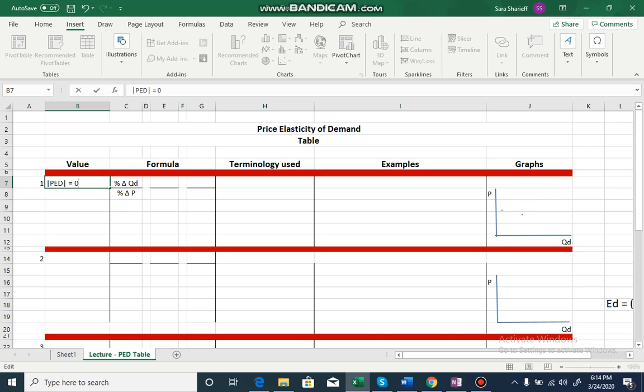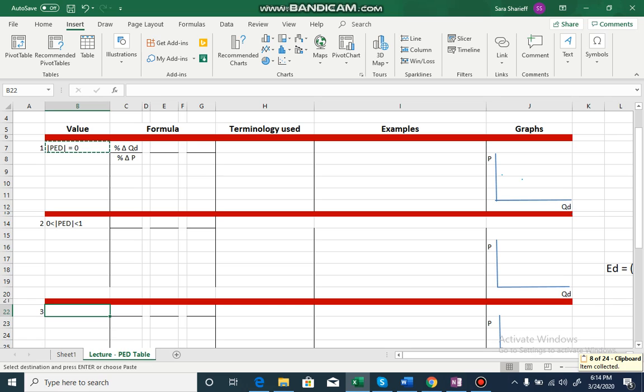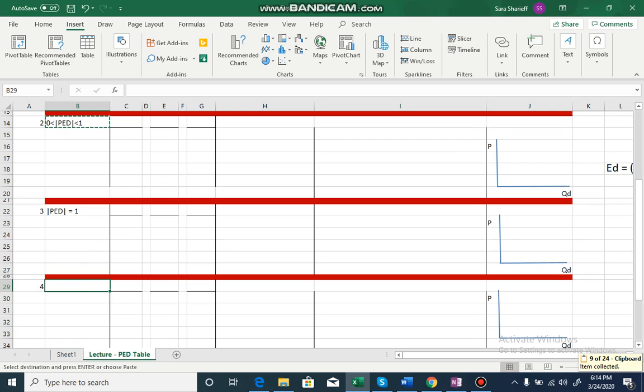It could be equal to 0, or PED could be greater than 0 but less than 1, or it could be exactly equal to 1, or it could be greater than 1 but less than infinity.